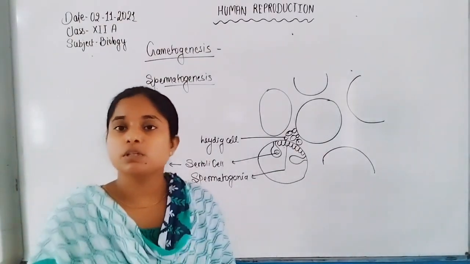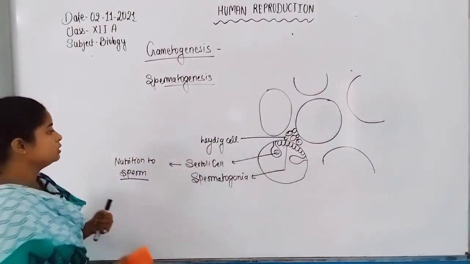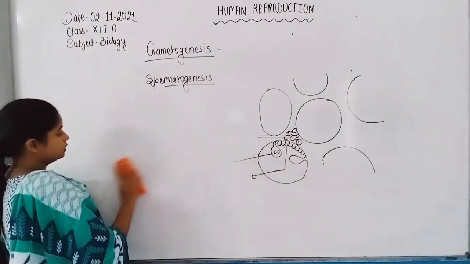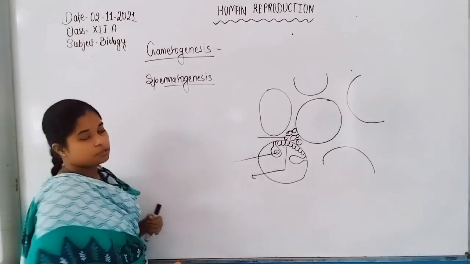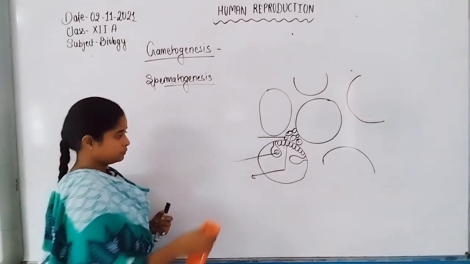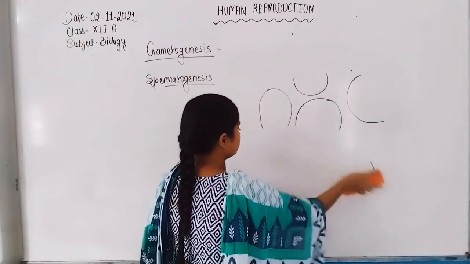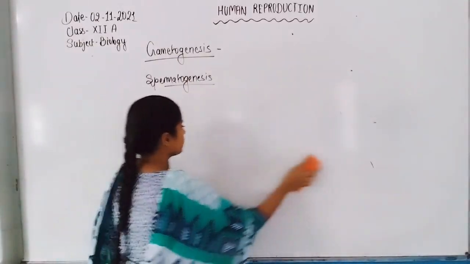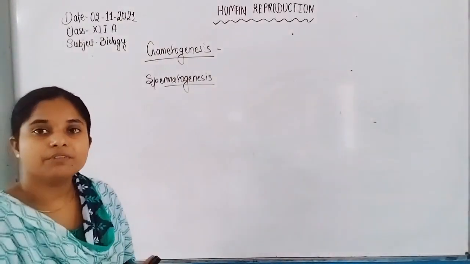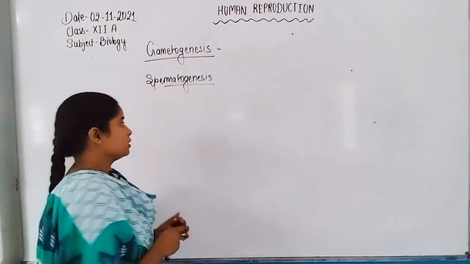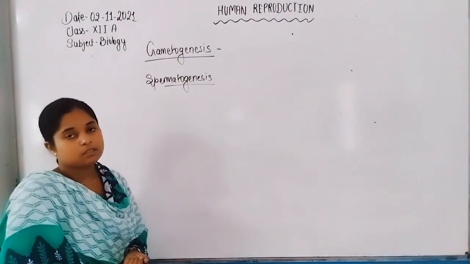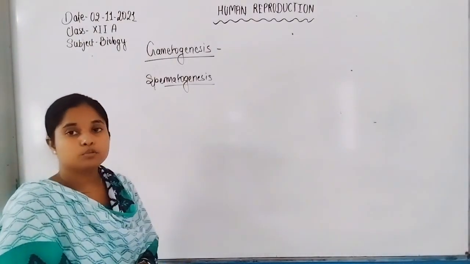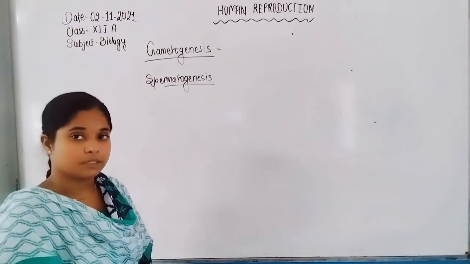Now let us discuss how sperm formation occurs in the spermatogenesis process and where the meiosis division takes place. The spermatogenesis process takes place inside the testes, where the spermatogonia first undergo mitotic division.